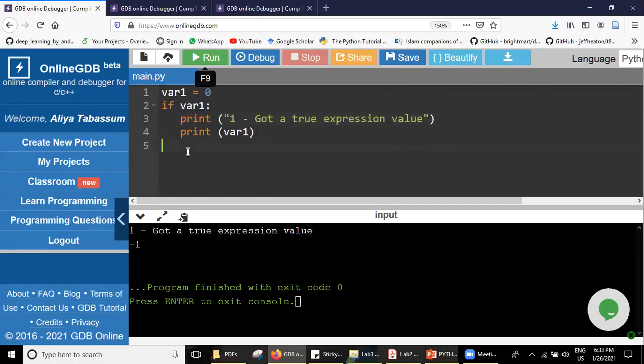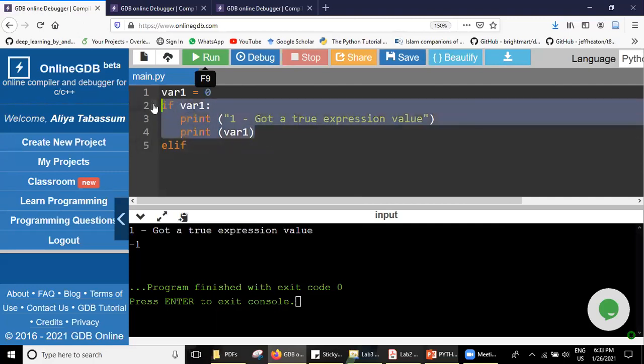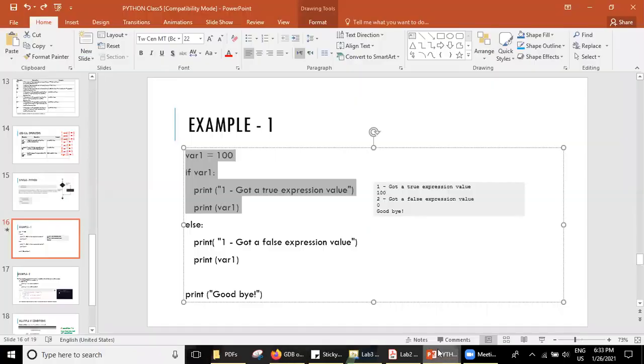Other than this one, you can write elif. If this condition does not hold, then you write the elif. If this condition is not true, then it will go and print whatever you want. The last will be the elif. You can just print it, even if any condition is not true, then that will be printed. Okay, we'll do a simple example, then you will understand more here.